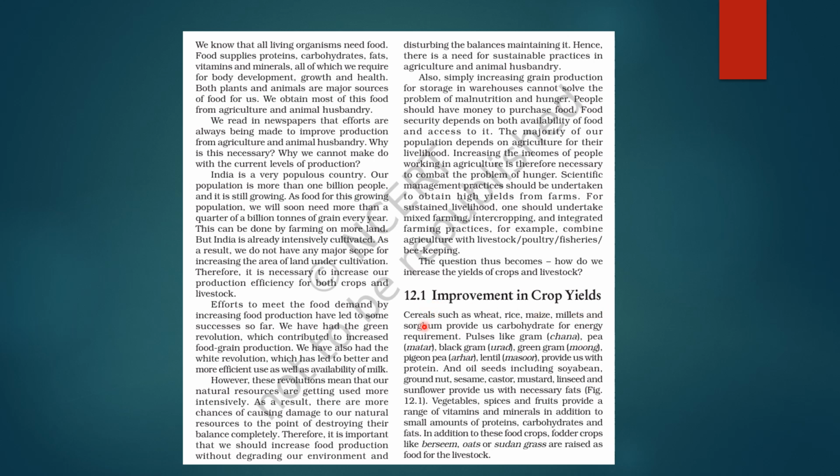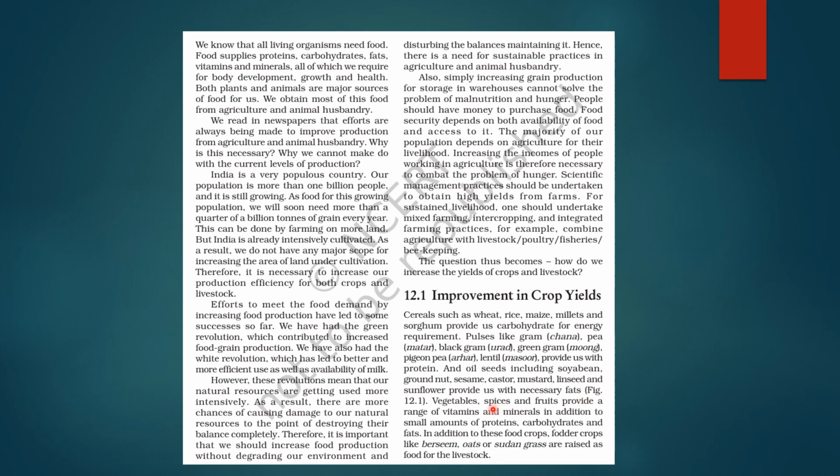So cereals like wheat, rice, maize, millets and sorghum, they provide us carbohydrate for energy requirement. ठीक है? Pulses जो हैं जैसे gram, चना, pea, मटर, black gram, उड़द, green gram, मूंग, okay, pigeon pea, अरहर, lentil, masoor, they provide us with protein. ठीक है? Oil seeds like soya bean, groundnut, sesame, then castor, mustard, linseed, and sunflower, they provide us with necessary fats.